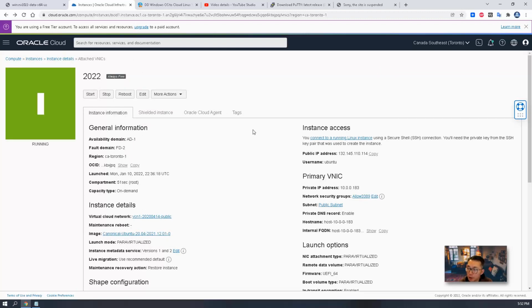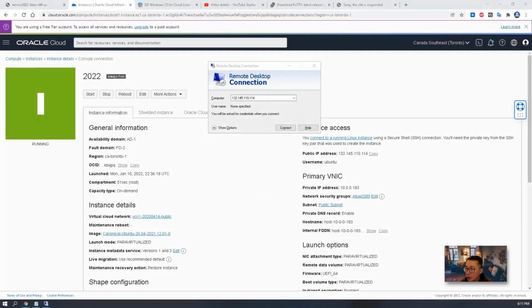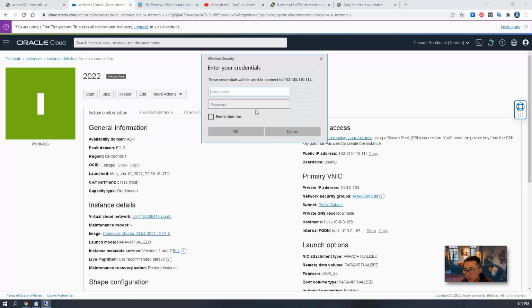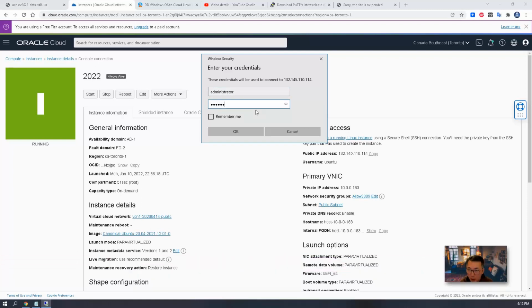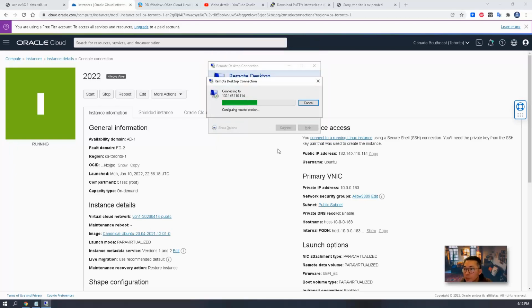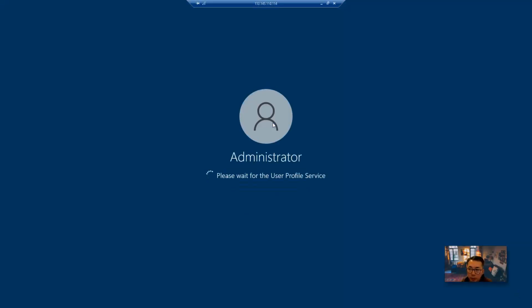So after 30 minutes, around 6:10 p.m., we're going to do RDP using the Windows mstsc command. Now let's give it a try. So it's around 6:11 p.m. We are able to get the login window. We need to enter our credential, administrator. The password is still the same, nat.ee. So first time login, it may take a couple of minutes to finish the environment setup.